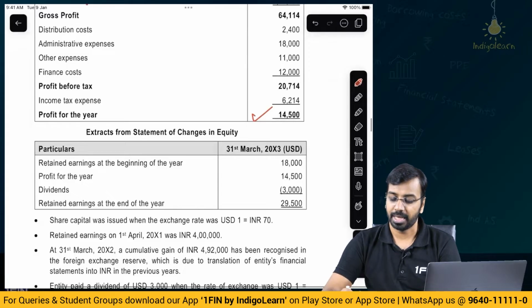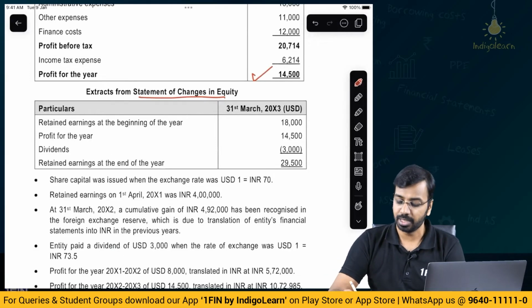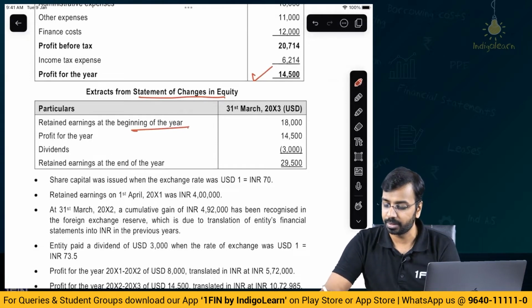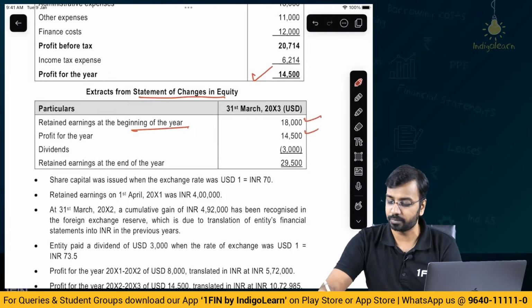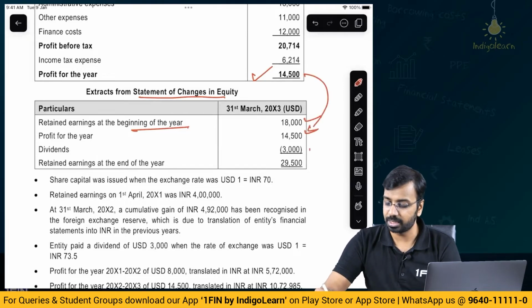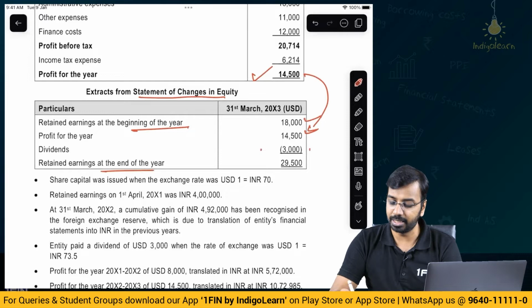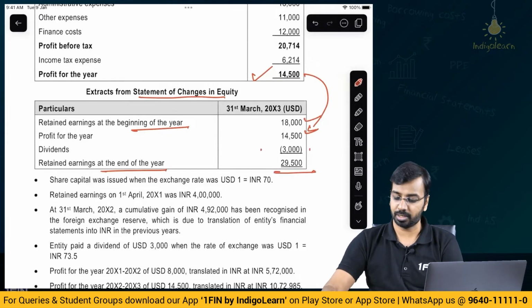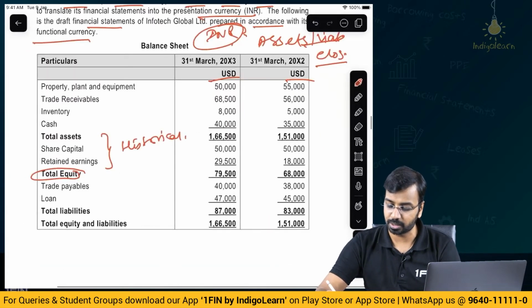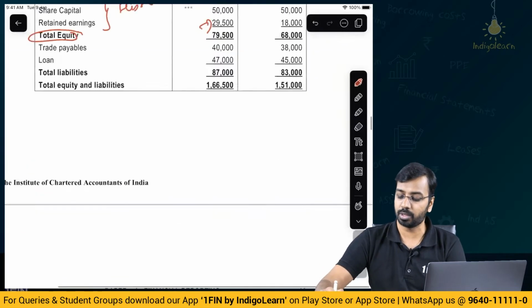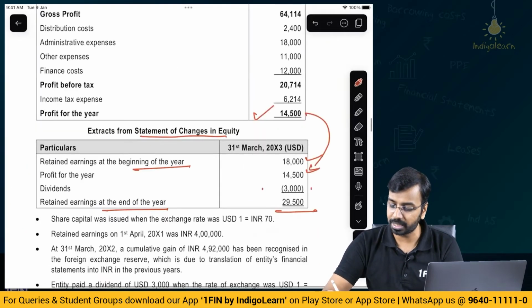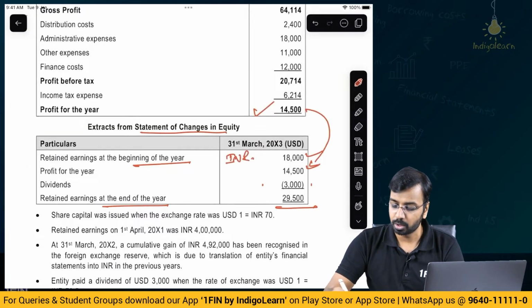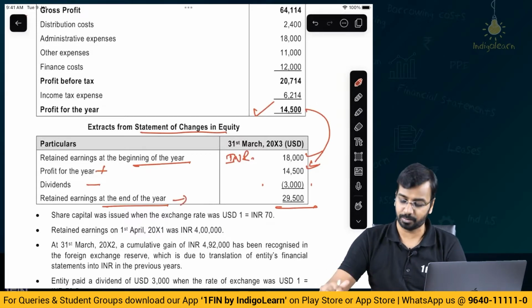Profit for the year is given. Extract from the statement of changes in equity: retained earnings at the beginning of the year 18,000, profit for the year 14,500, dividends 3,000, and we have to say when it is paid, retained earnings at the end of the year 29,500. Now this 29,500 you can see here. For the equity component, you take the opening INR, the profit, the dividend, and the closing INR based on the INR numbers.